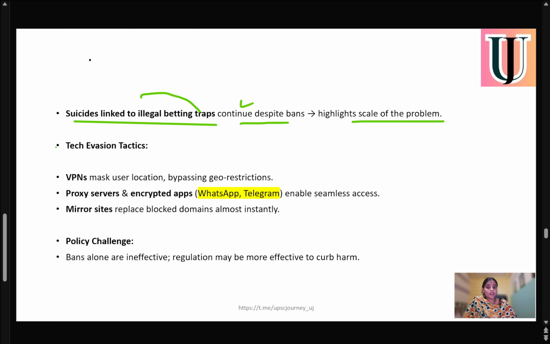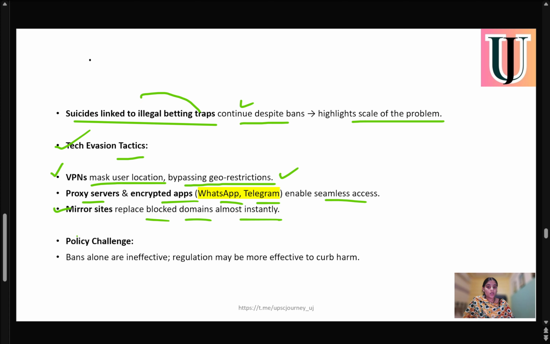If we talk about tech evasion tactics, we all know that if some content is banned in India, people will generally access it through a VPN, virtual private networks, which mask users' location and bypass geo-restrictions. By using a VPN, we actually hide our location, so it's a tech evasion tactic. Second, proxy servers and encrypted apps, like WhatsApp or Telegram channels, provide seamless access. Again, mirror sites replace blocked domains almost instantly.